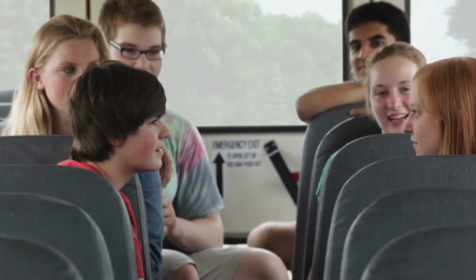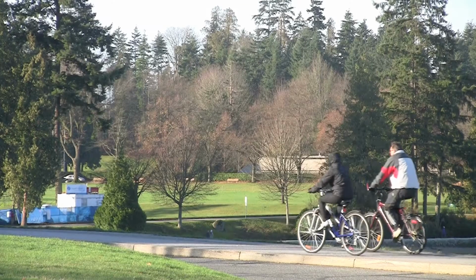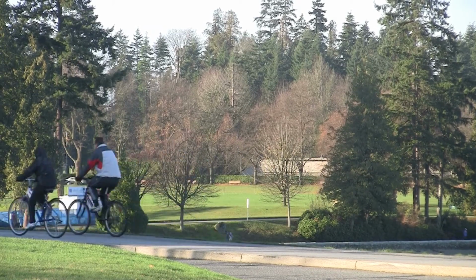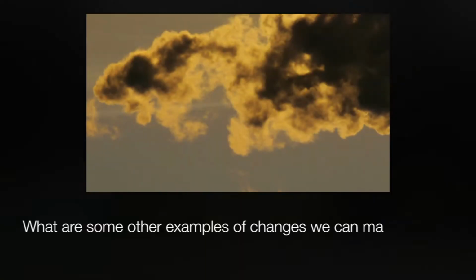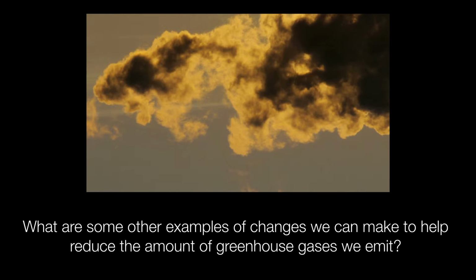We all do things that increase greenhouse gases in our atmosphere. Driving cars or trucks is a big source, so by making some simple changes like walking, riding the bus, or riding your bike instead of driving a car, you can help to reduce emissions. What are some other examples of changes we can make to help reduce the amount of greenhouse gases we emit?